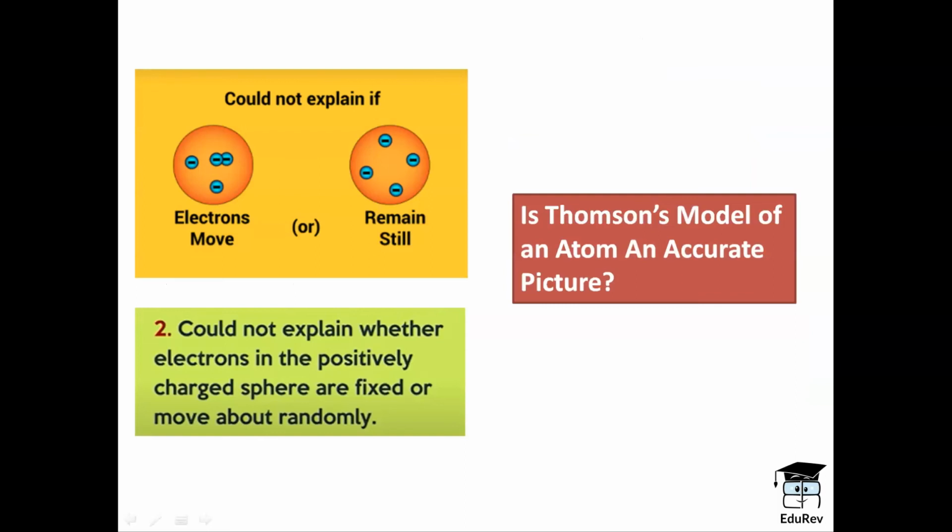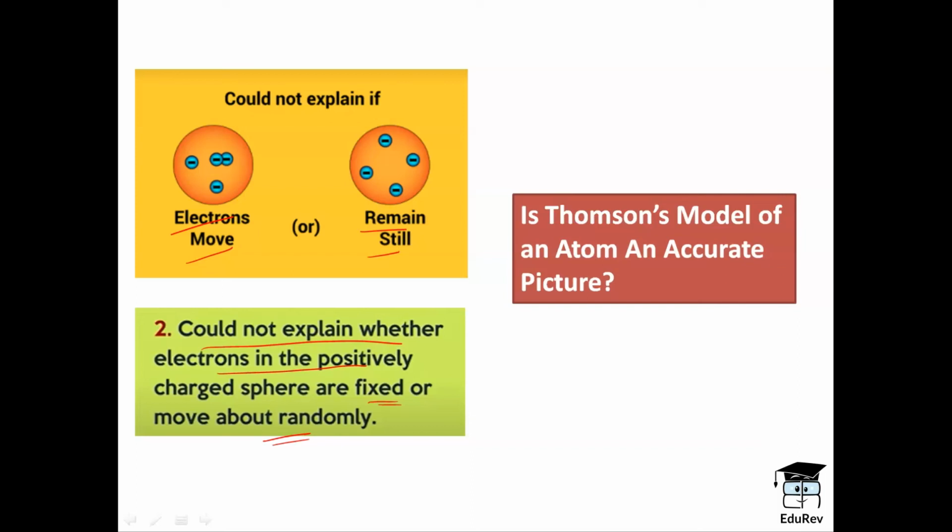The second drawback was that he was unable to define the movement of electrons, whether the electrons inside an atom moved or they remained still. He could not explain whether electrons in the positive charge sphere are fixed or they move about randomly. So, he did not talk about the movement of electrons inside an atom.